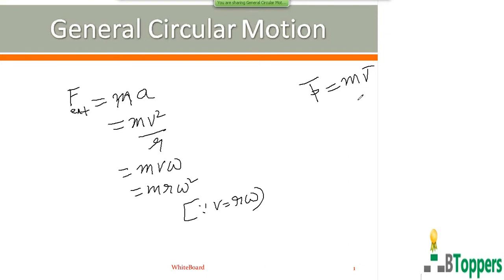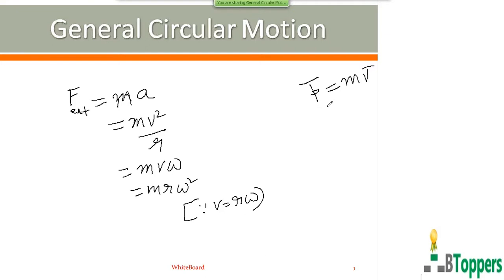So for the particle moving in the circular path, the direction of the velocity vector v bar at any instant will be along the tangent to the circular path at that instant. Therefore, the direction of the linear momentum vector p bar of the particle at any instant will also be along the tangent to the circular path at that instant.